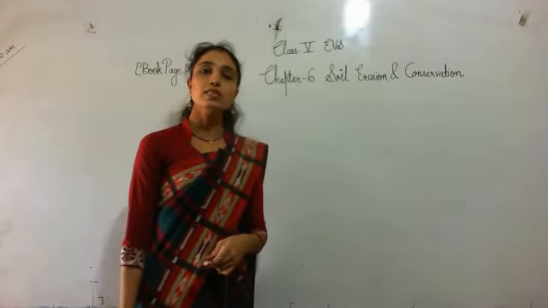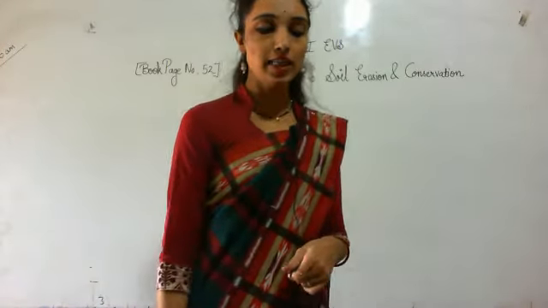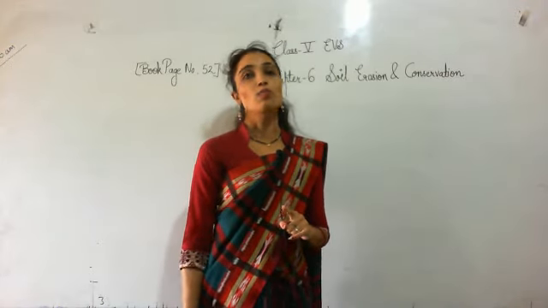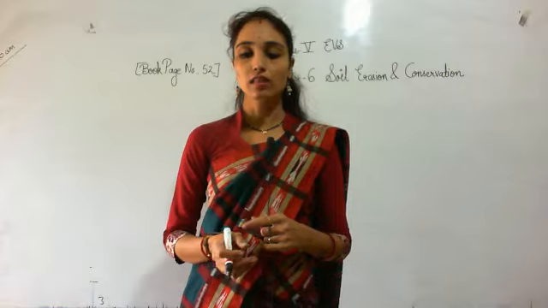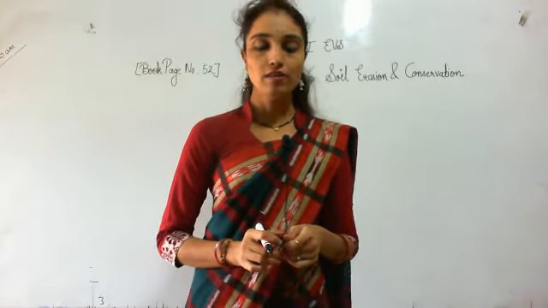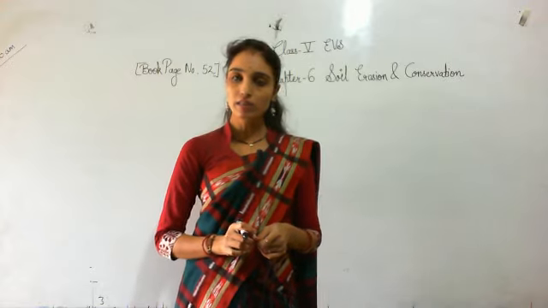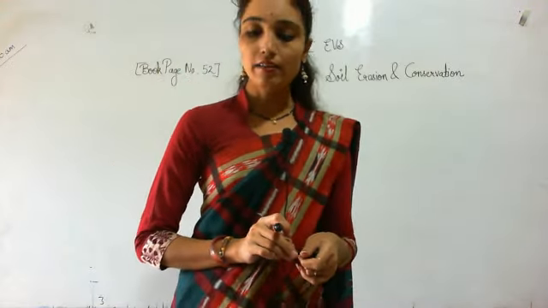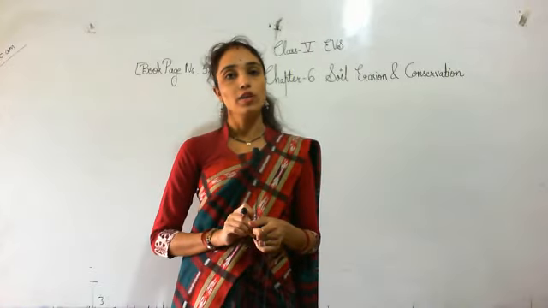Dear student, in this chapter we will read and learn about the importance of soil, what is soil, then third one is the process of formation of soil, what is soil erosion, then factors causing soil erosion, and what is soil conservation.